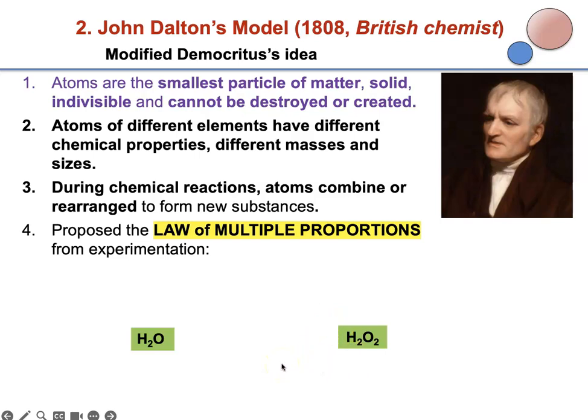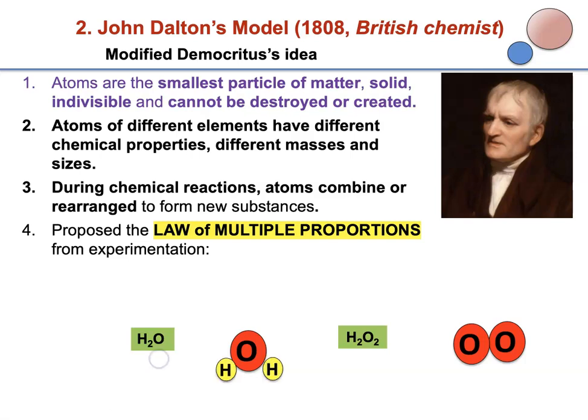So if you look how we make these molecules, you have 1 oxygen for water and 2 oxygens for hydrogen peroxide, and for both you have 2 hydrogen atoms each.